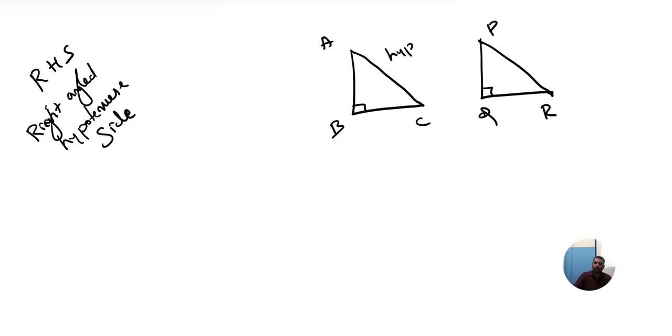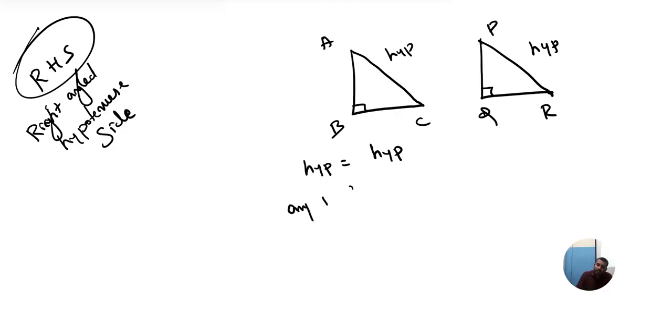As you can see here, AC is hypotenuse. Here you can see PR is hypotenuse. Am I right? So what does this indicate? What this property says is that in a right angle triangle, the hypotenuse values should be equal and any one side should be equal. Either you take AB or you take BC, your wish. If I take BC, here I will take QR. In a right angle triangle, hypotenuse should be equal and any one side should be equal.